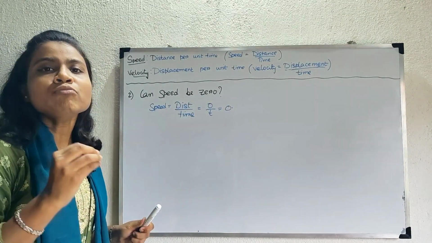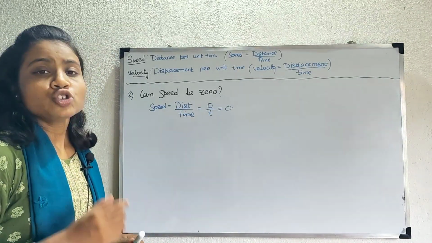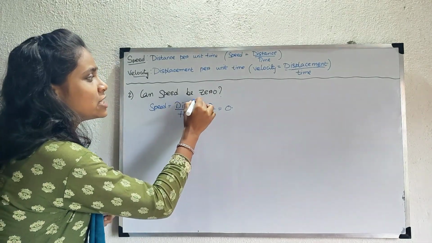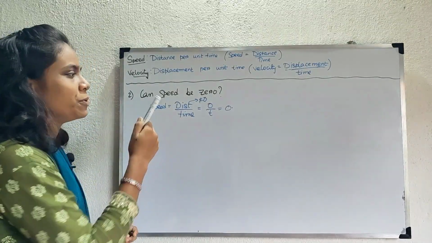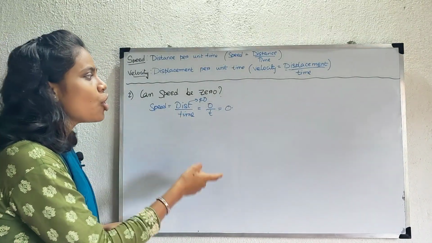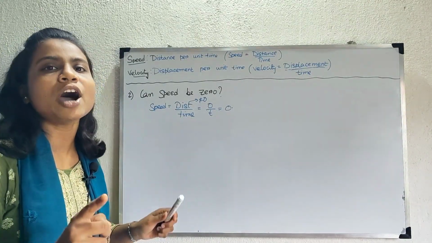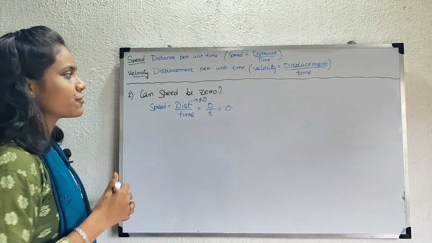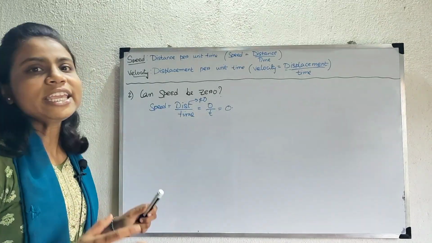But now you are moving, that is, you are moving from that room to another room. So you have covered distance. So now distance is non-zero. If distance is non-zero, then speed will be non-zero. So, speed will be 0 only when distance is 0, and distance will be 0 only when a body is at rest.